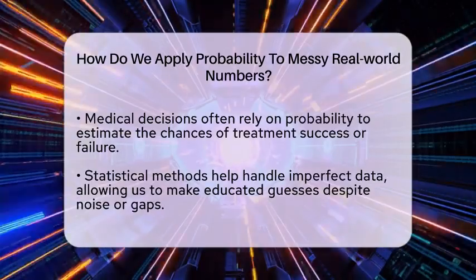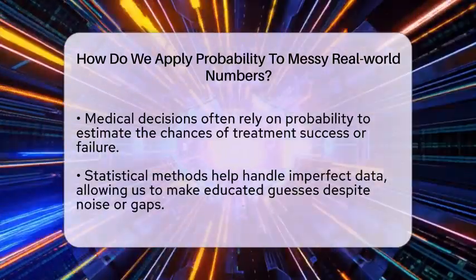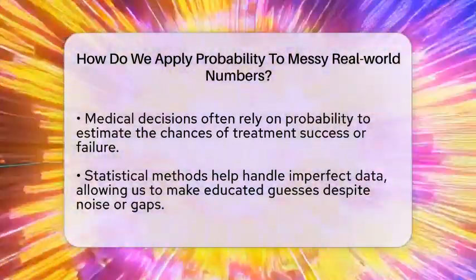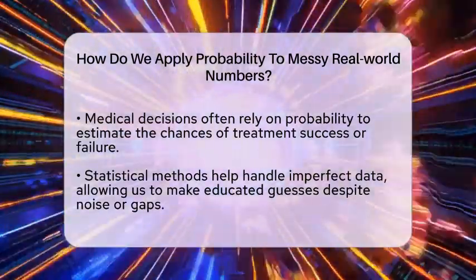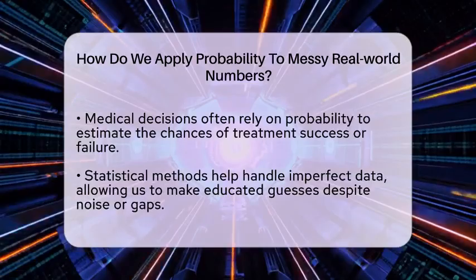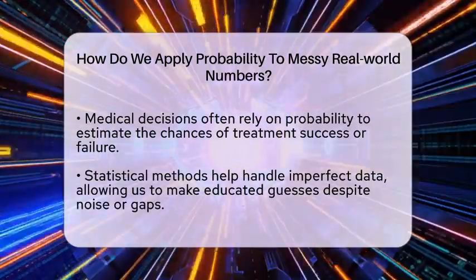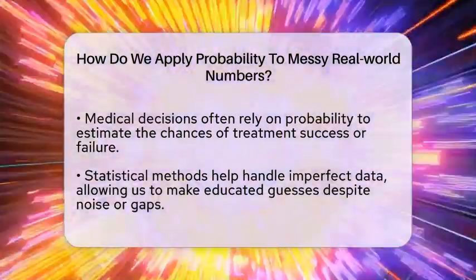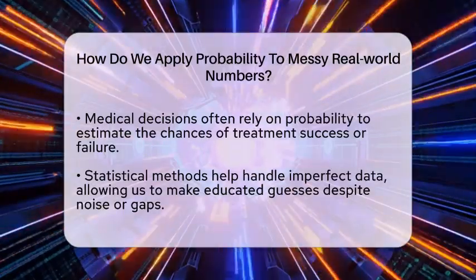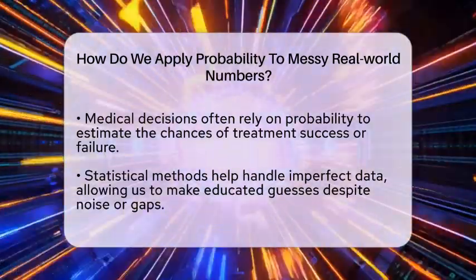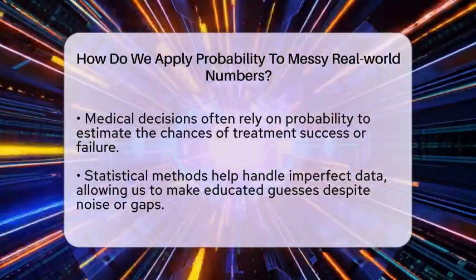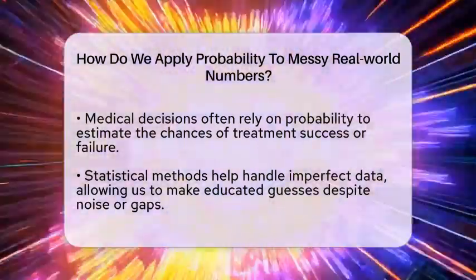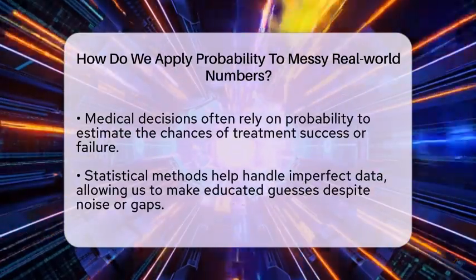Probability also helps us forecast future events and assess risks. Retailers use it to estimate how many products they should stock, while insurance companies calculate premiums based on the likelihood of health issues or accidents. When making decisions, probability guides us through uncertainty. Doctors, for example, use it to explain the chances of surgery success or failure, helping patients choose the best option.